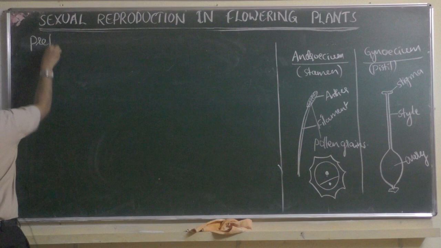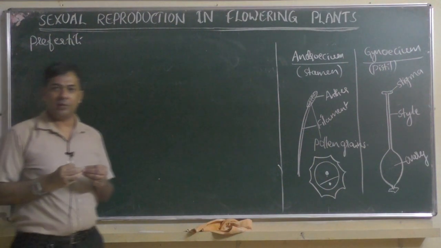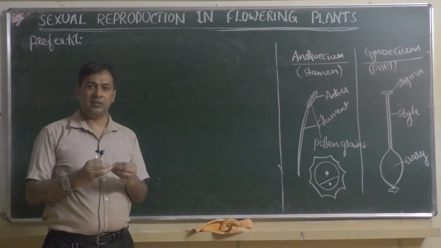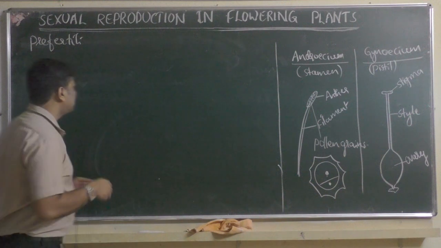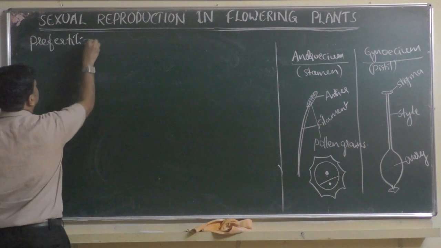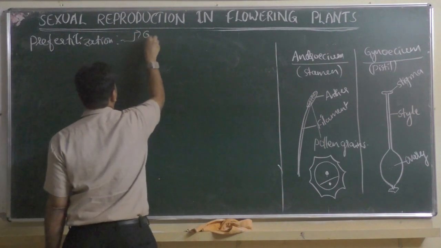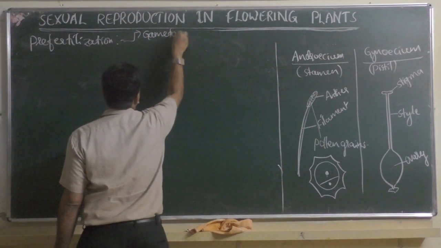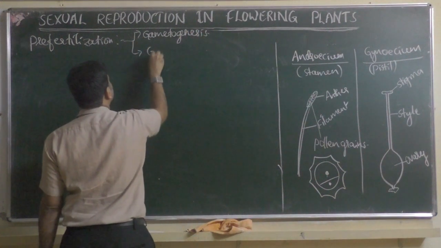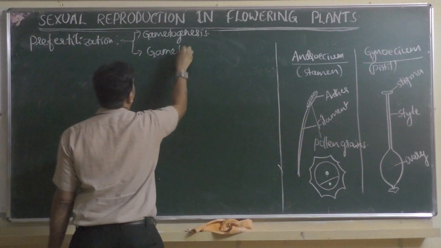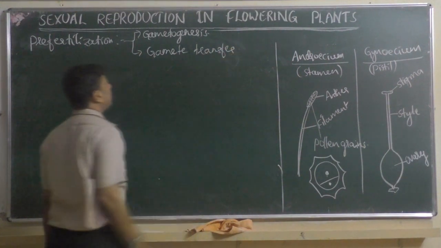So pre means before. Fertilization means it is the union of male and female gametes, and when male and female gametes meet, that is fertilization. Before they meet, first they should be formed in the plant, isn't it? So the pre-fertilization we have already learnt in the last class. Under that there are two stages. Gametogenesis, that is formation of gametes, that we were discussing. Once it is formed, then it will be transferred from one plant to another plant. So it will be gamete transfer.